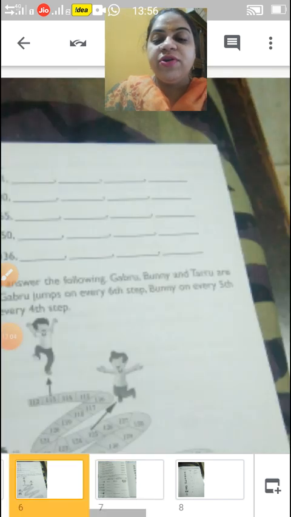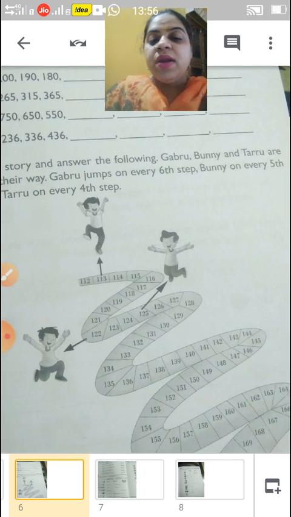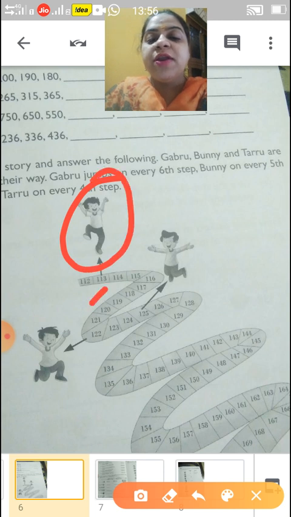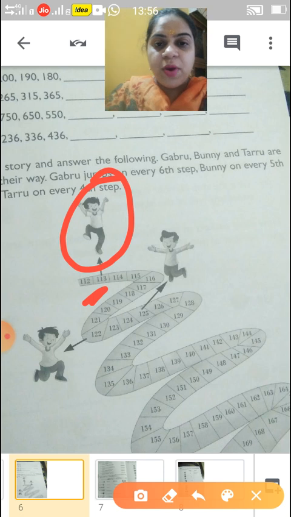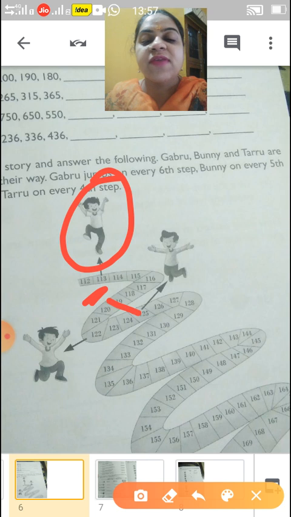Jump. Now we have to find out Gabru's which jump? 7th jump. So children, this I will explain to you. Now look, Gabru is jumping from number 113, and he will jump on every 6th step. So children, on the 6th step his first jump will be on 119. Like you can count 1, 2, 3, 4, 5, 6.